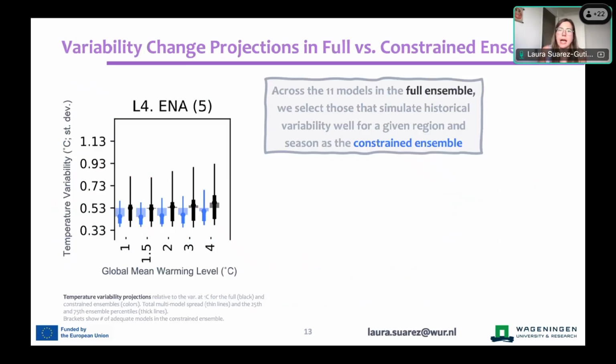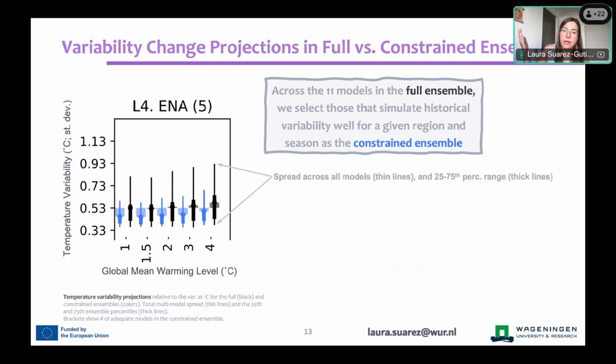And we will do this across all the 11 models for the full ensemble that you see here in black, and the constrained ensemble that you see in this case in blue, but that's going to take a few different colors. So what this plot tells us is that these thin lines represent all of the spread across all of the estimates in the 11 models in the full ensemble, and in the constrained ensemble models, which are highlighted at the top in brackets. So for each region there is going to be a different number of models, and the spread is lower because there are fewer models, or you would expect it to be smaller, sorry.